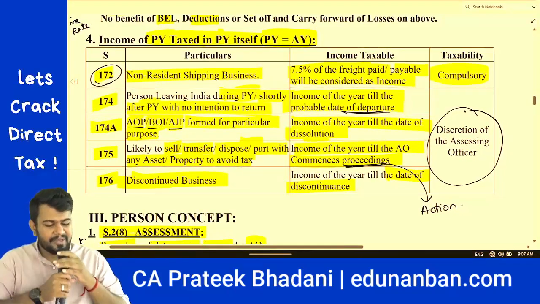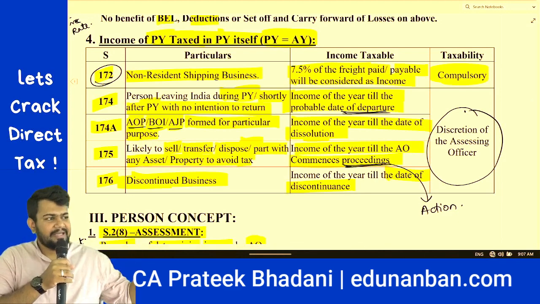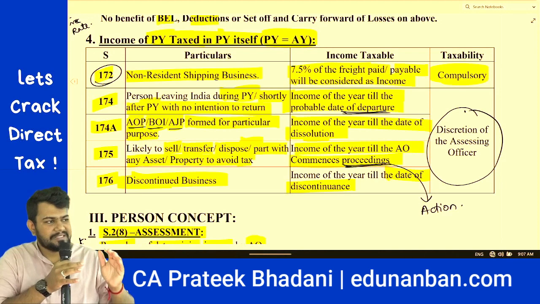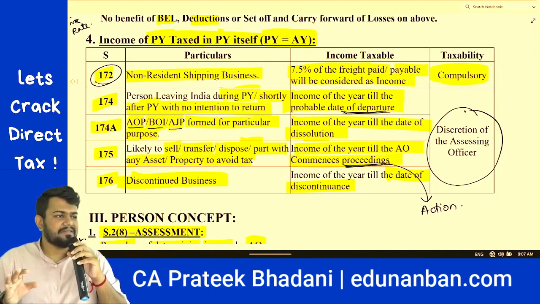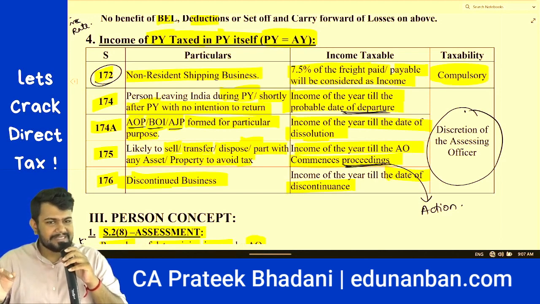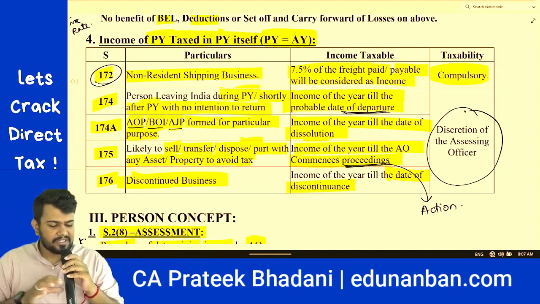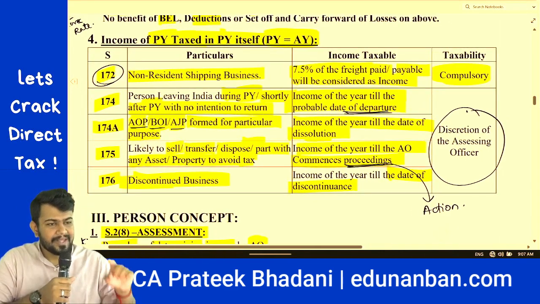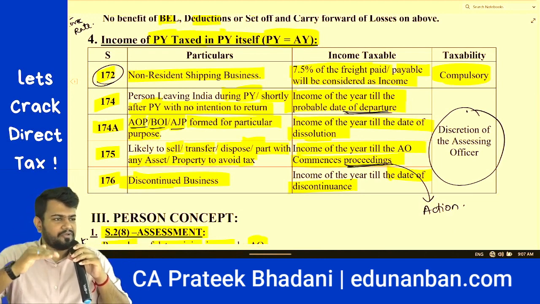Now, income of previous year taxed in the previous year itself. It means what? Need not wait till the next year, assessment year. In this case, previous year and assessment year will be the same. There are 5 cases where income of previous year is taxed in the previous year itself. Number 1, section 172, non-resident shipping business. So if a non-resident is having a shipping business, in such case, the freight of the shipping business will be treated as income. 7.5% of the freight will be taxable. On this you have to calculate the tax.